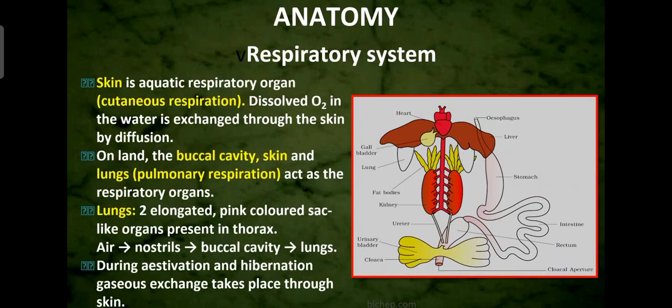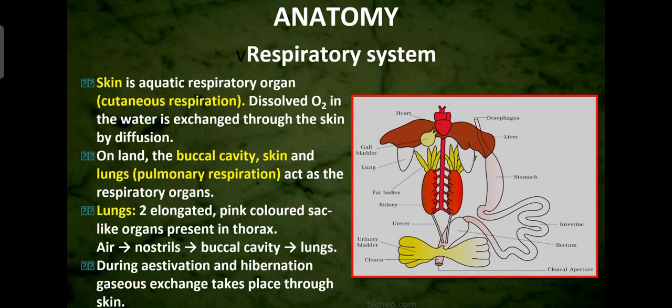So lungs, you can see in the diagram, two elongated pink colored sac-like organs are present in the thorax. Those pink colored elongated structures are called the lungs. In this diagram, after the liver, you can see the white colored two lobes. Usually these are naturally pink in color, but here in the diagram you can see white color. Those pink colored elongated structures are called the lungs.